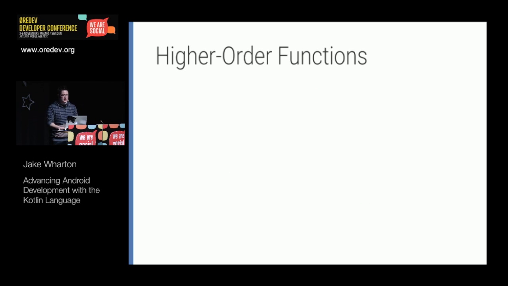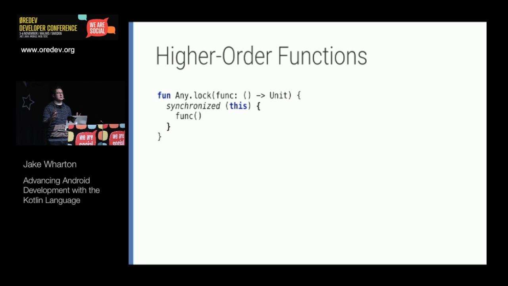An example that doesn't exist in the Kotlin standard library, we could add a method, instead of doing synchronized blocks, we could use an expression to execute code in a synchronized block. So any is Kotlin's version of object. Every type is a subtype of any. And we can add a method to it that just takes in a function and executes it inside a block that's synchronized on that instance.